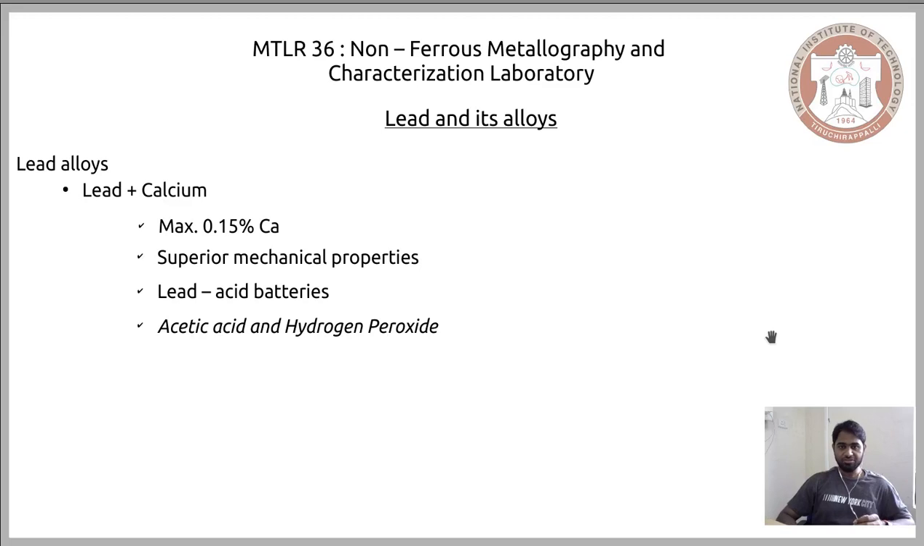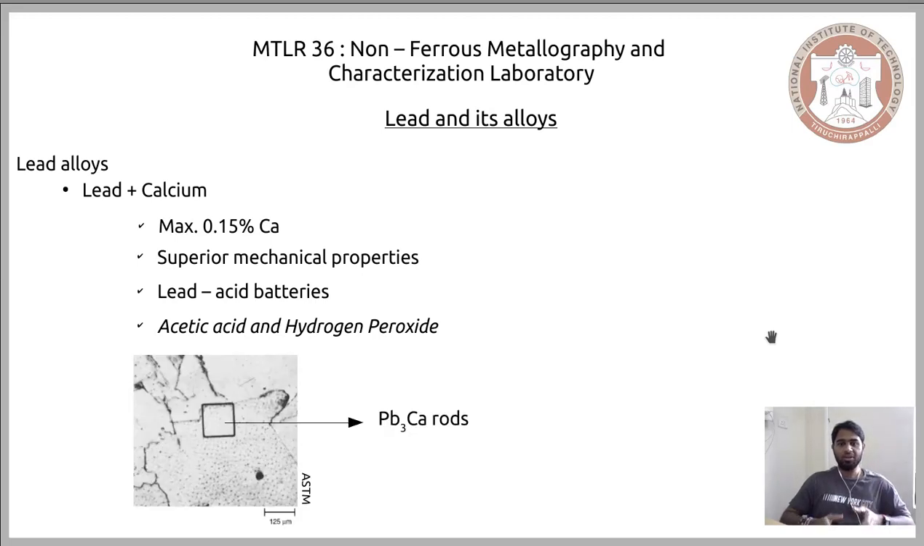Now the etchants required to make the features of the lead calcium alloys visible to us are acetic acid and hydrogen peroxide. This is similar to that of pure lead, because whatever amount of calcium we are adding is very close to pure lead. Since the chemical properties do not change much with this amount of calcium, and the only property that changes is the mechanical property, we use similar etchants.